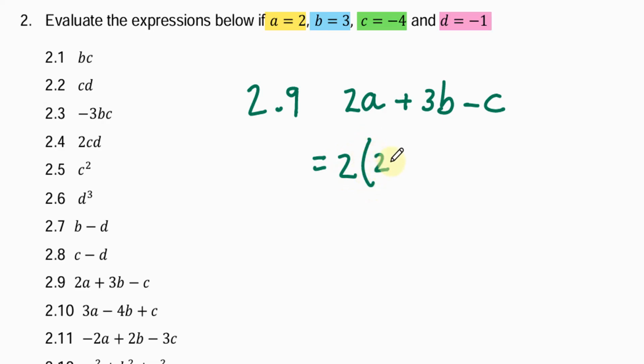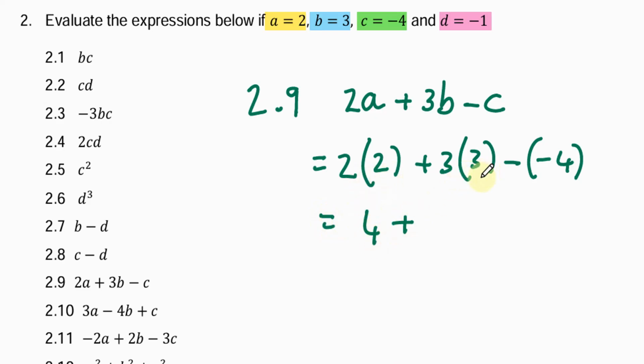So a is 2, b is 3, and then we have minus c. But since we are subtracting a negative, we're going to put it in brackets. So minus negative 4. 2 times 2 is 4. 3 times 3 is 9. Then, since brackets mean multiplication, we're going to multiply the negatives. A negative times a negative is a positive. And 4 plus 9 is 13, plus 4 is 17.